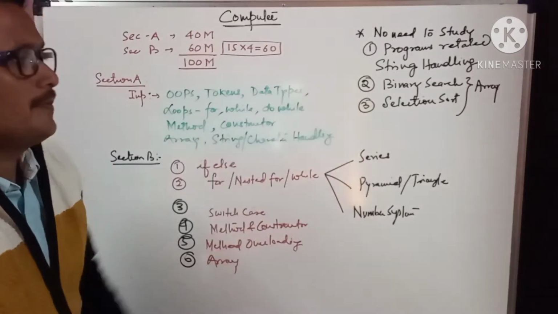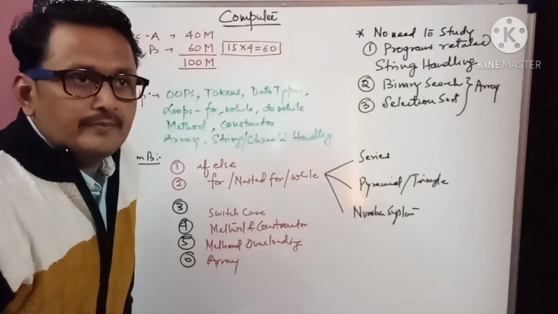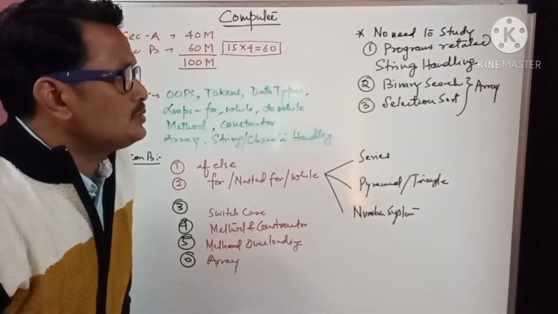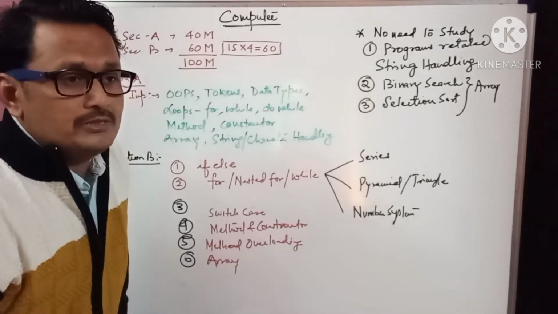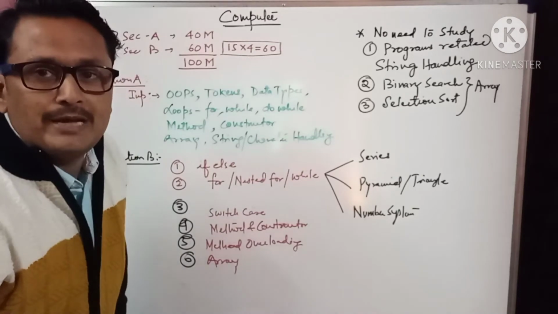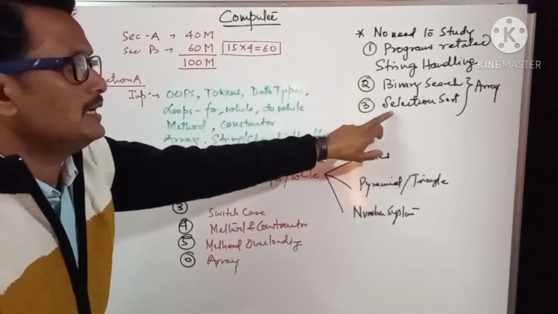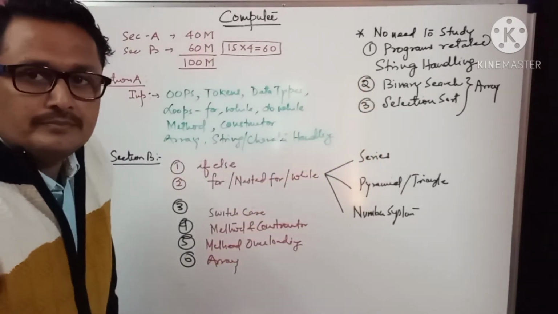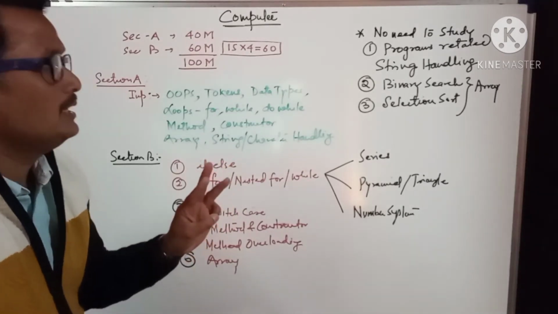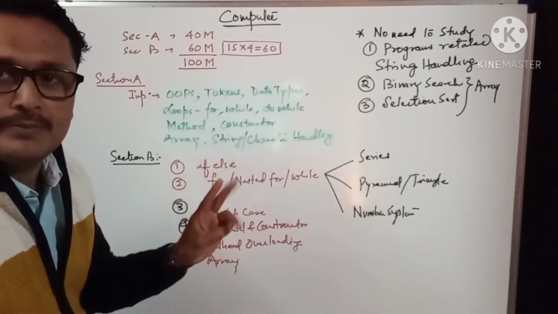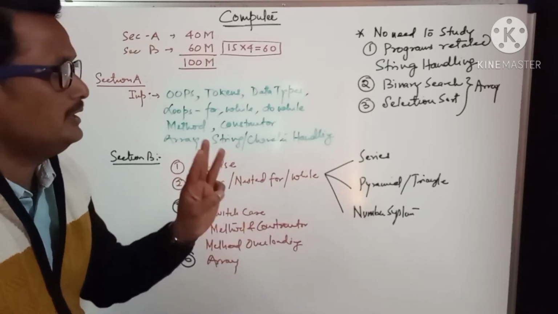Number 2 is array. In array, they reduced 2 parts. One is binary search, which was very important, but they removed that topic. Number 2, selection sort. So 3 things we will not study: programs related to string manipulation, number 2 binary search, number 3 selection sort.